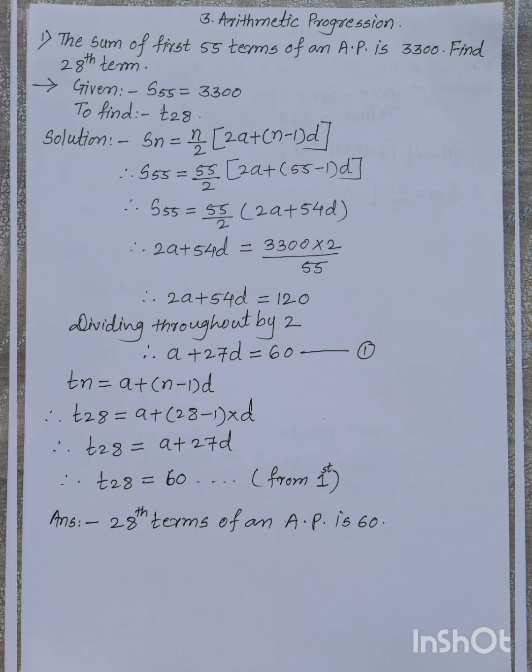This value we have already found: a plus 27d is equal to 60 from equation 1. So we can substitute here T28 is equal to 60. Understood? It means the 28th term of the AP is 60.